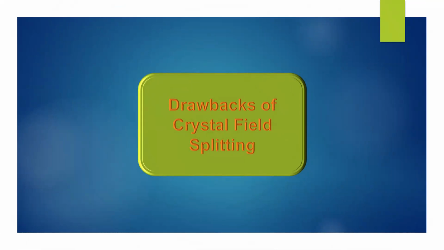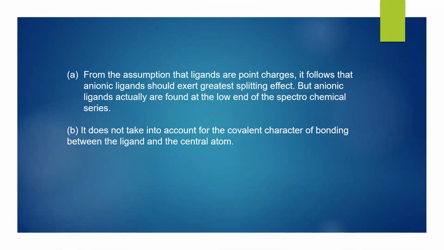Drawbacks of crystal field splitting. From the assumption that ligands are point charges, it follows that anionic ligands should exert the greatest splitting effect. But anionic ligands actually are found at the low end of the spectrochemical series.